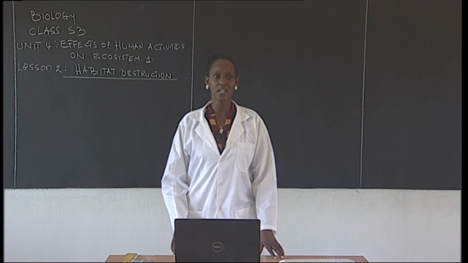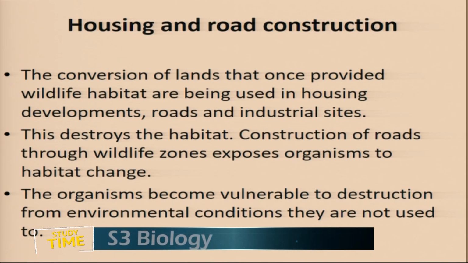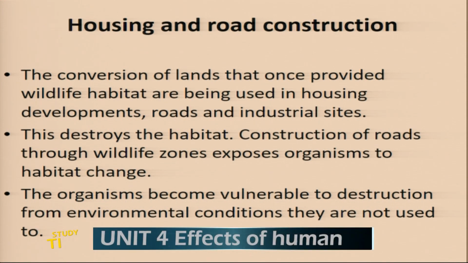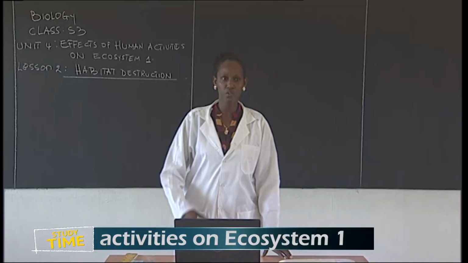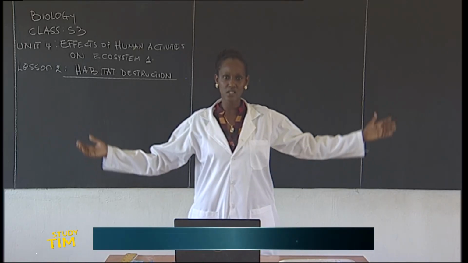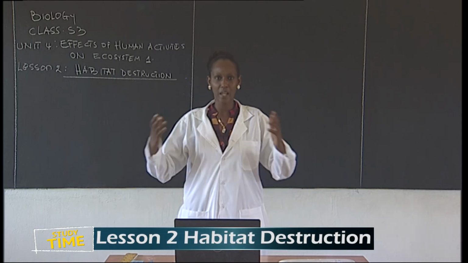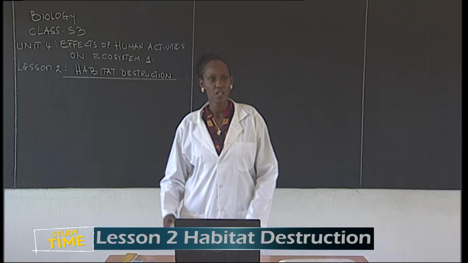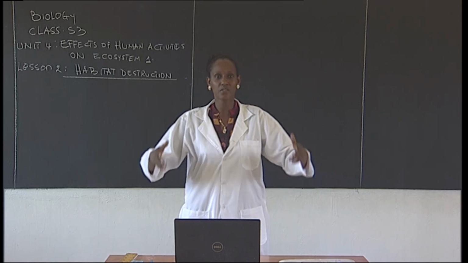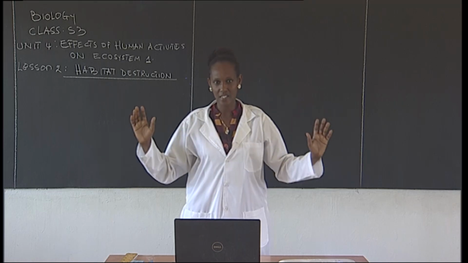So another thing that can bring about a destruction of habitat is housing and road construction. As we saw at the starting point, where we saw the tractor trying to clear the land for road, even housing. One day, the land is occupied by the forest, plants, grass, wild animals. You hear that this company is going to come and build houses, let's say for orphans, as an example.